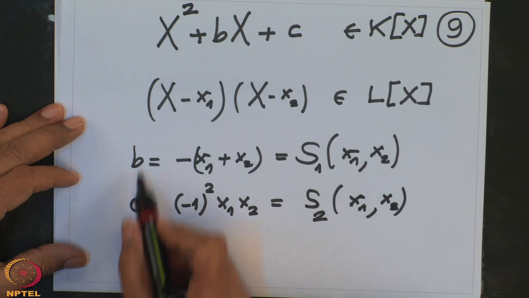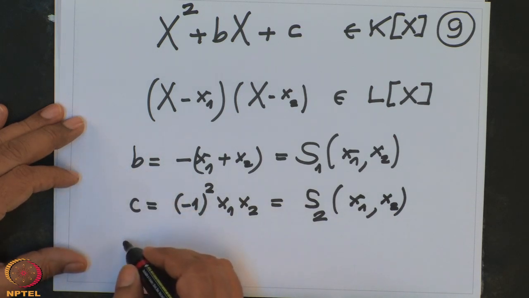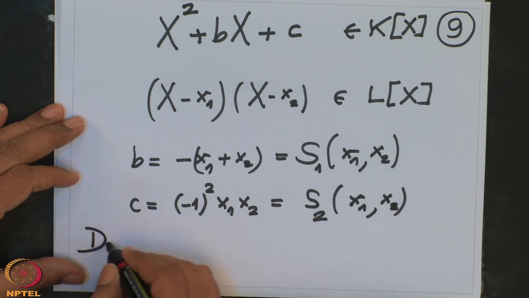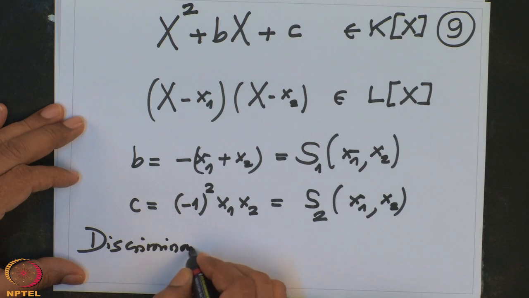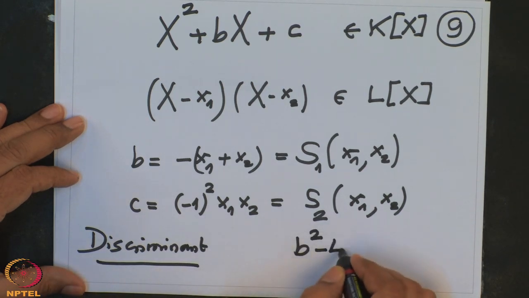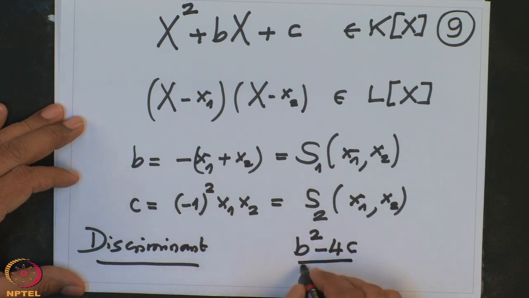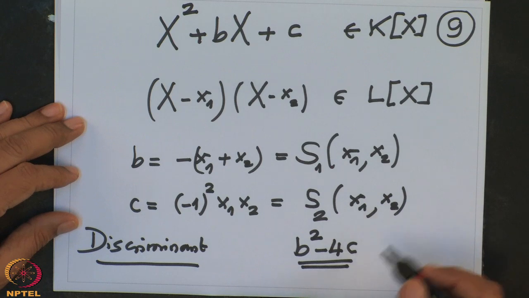And then, if you remember, we were considering the discriminant of this. So, the discriminant was what? The discriminant was b squared minus 4c. And our school formulas depended on the square root of this discriminant.